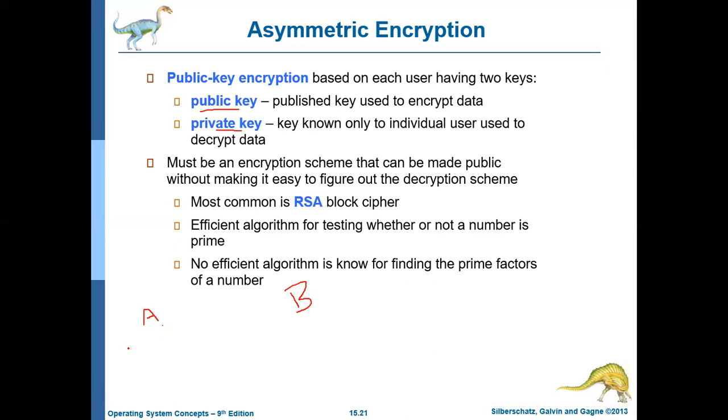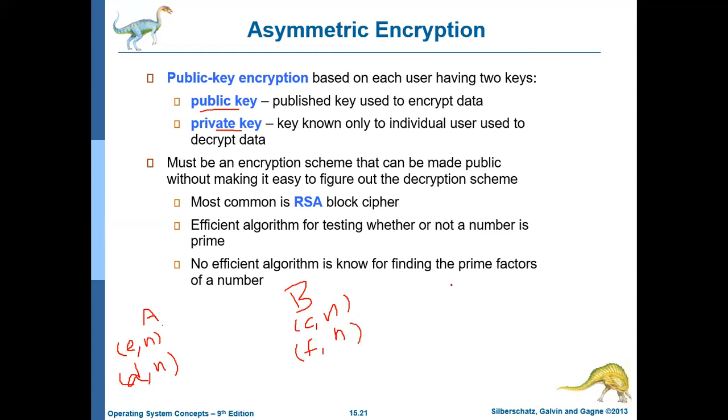Say Alice's public key is E comma N, and Alice's private key is D comma N. Say Bob's public key is something else, C comma N, and Bob's private key is F comma N. Like that, there can be any number of users. All users will have their own public key and their own private key.